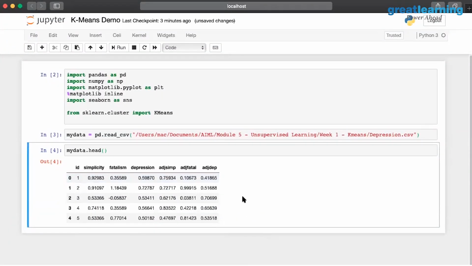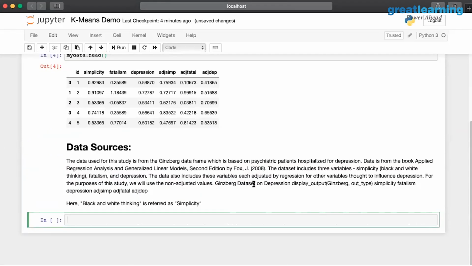Now this is my data, so I'm going to have simplicity, fatalism, and depression as the key inputs. The adjusted simplicity, adjusted fatalism, and adjusted depression are not going to be my key inputs right now. I'm not going to worry about those parameters. If I want to give you a little more context about this data, I'm going to give you this piece of blog that I have. This is the data source. It is used for black and white thinking, which is somebody's approach to how they are perceiving things.